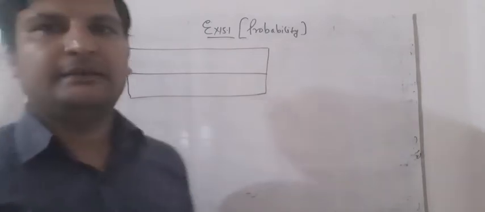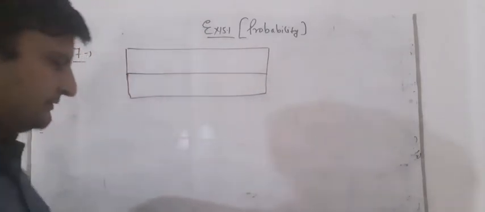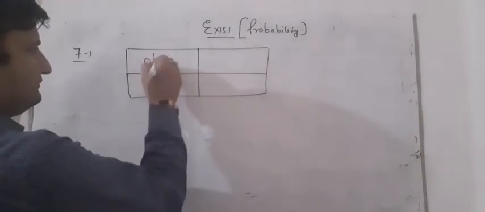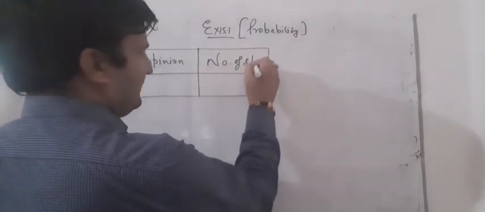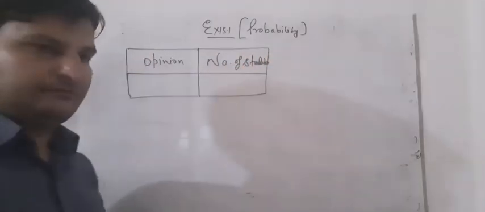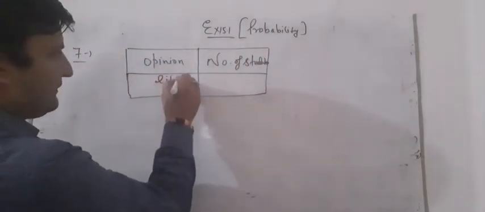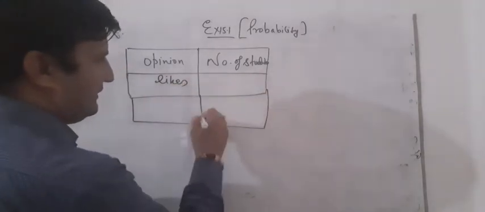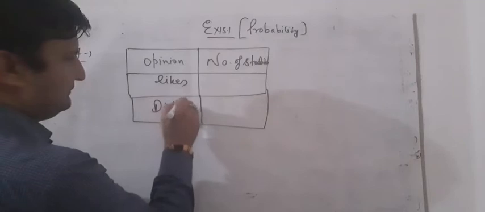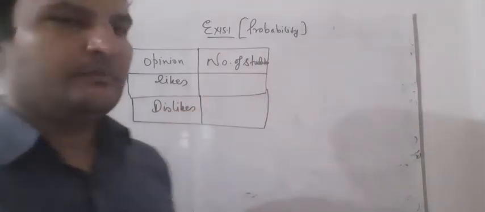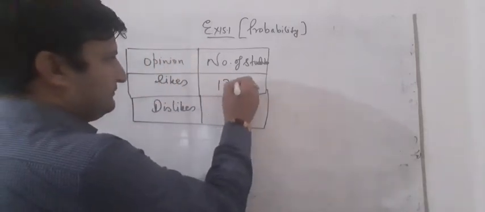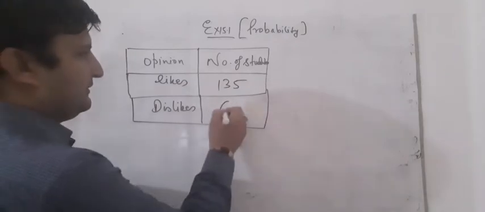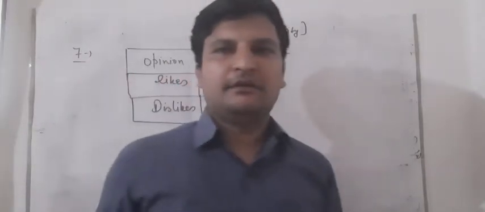The data is given to us like this, in the form of opinion and number of students. The opinions given are like and dislike. The number of students who like this is 135, and those who don't like this are 65 students.